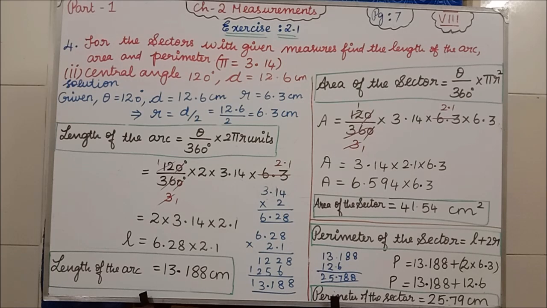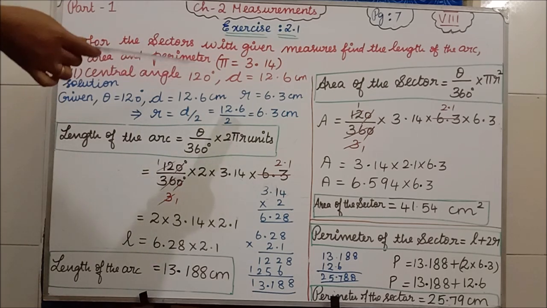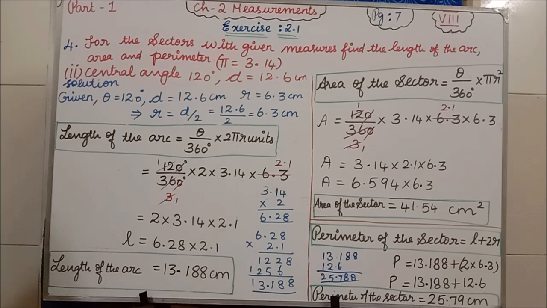In fourth question, this is the second subdivision. See the question, central angle 120 degree, D is equal to 12.6 centimeter they are given. D means what? Diameter. In the first subdivision, they are directly given the radius. In the second subdivision, they are given the diameter. So, if they are given diameter, how will you convert the value into radius?